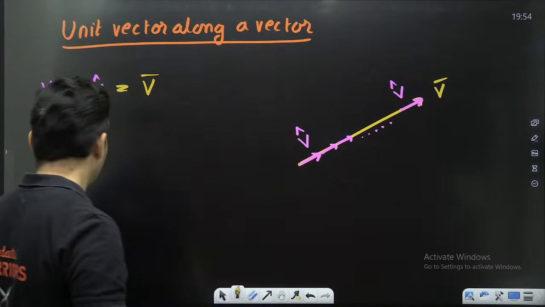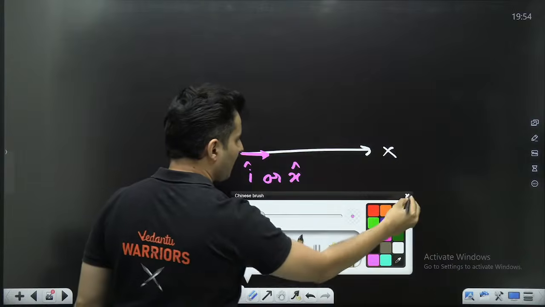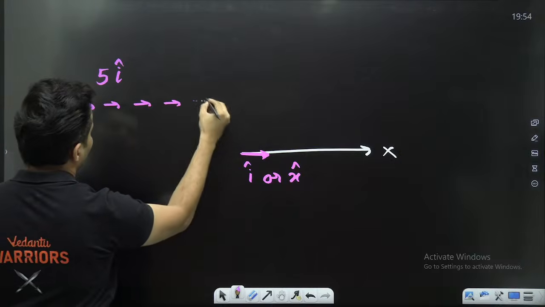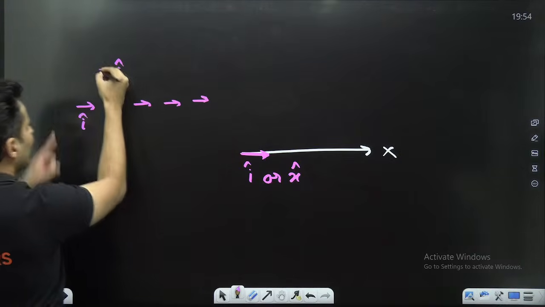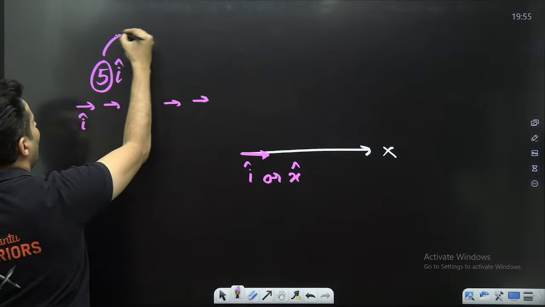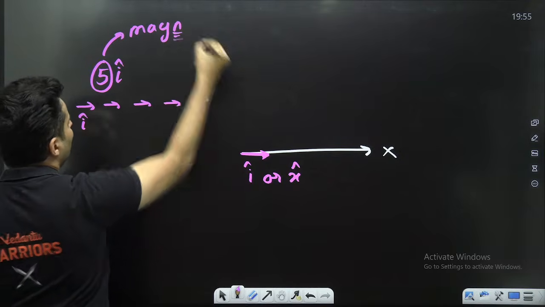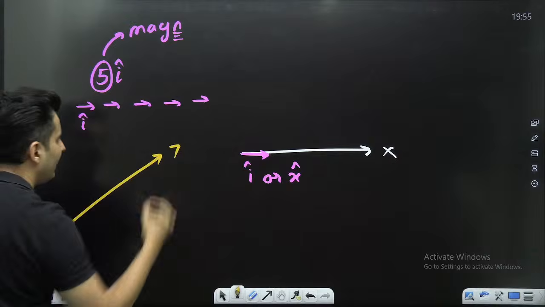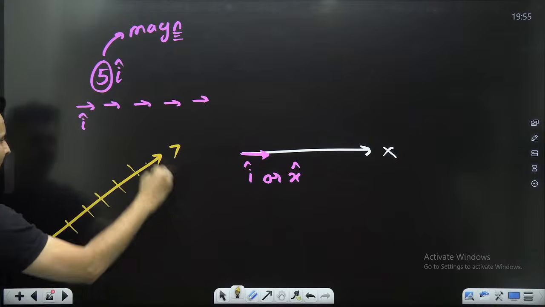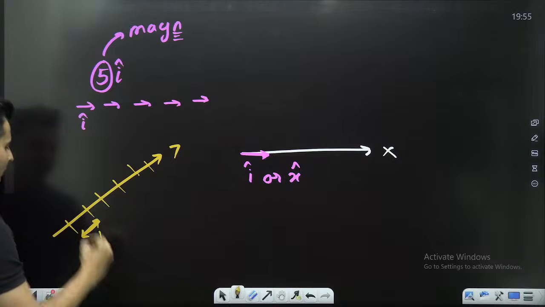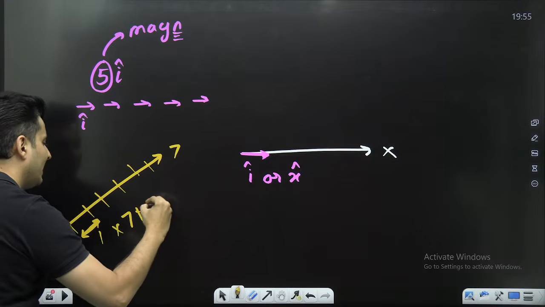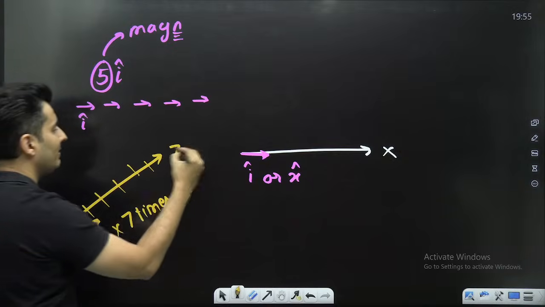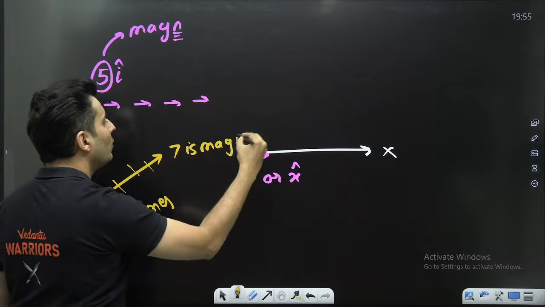I'll just give you an example. Imagine when I say 5 times i cap, so what is this 5? That is the magnitude of the vector. Similarly, if I have a vector of magnitude 7, I break it into 7 parts. Each part has a magnitude of 1. I will be doing it 7 times to get the total vector, if 7 is the magnitude of the vector.